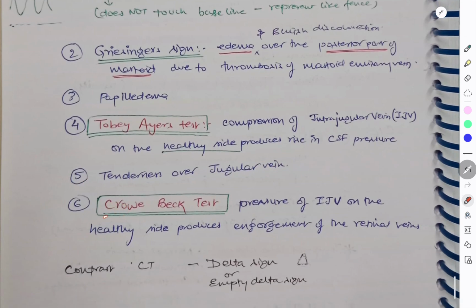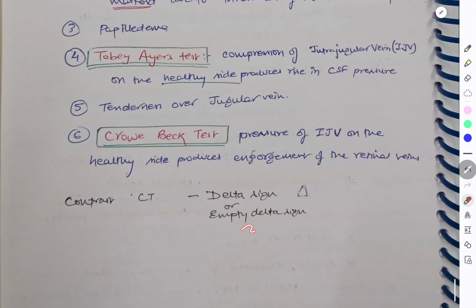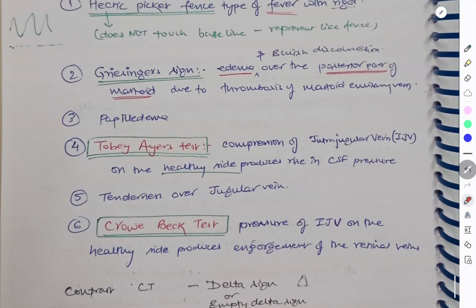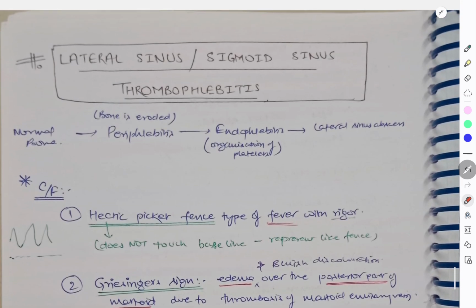The next sign is the Crowe-Beck test. If you apply pressure on the internal jugular vein on the healthy side, it produces engorgement of the retinal veins. In contrast imaging, you will find the delta sign and the empty delta sign. So this was about the signs of lateral sinus thrombophlebitis.